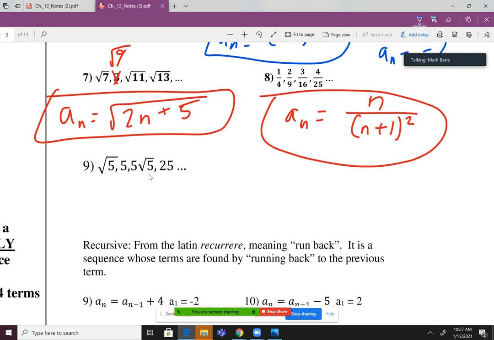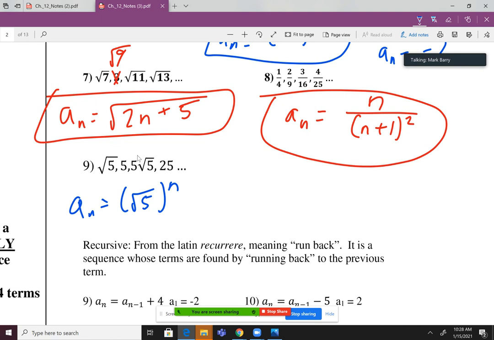The thing I noticed right off the bat is that rad 5 squared is 5, right? Rad 5 squared equals 5. So my initial instinct here would be if I take rad 5 and raise it to the power of n, I know that that's going to work for the first 2 terms at least. Because I know rad 5 to the first power is rad 5, right? Anything to the first power is just itself. I also know that rad 5 squared is 5. So I know it works for those. So now the question is, does that work for 3 and 4, right?